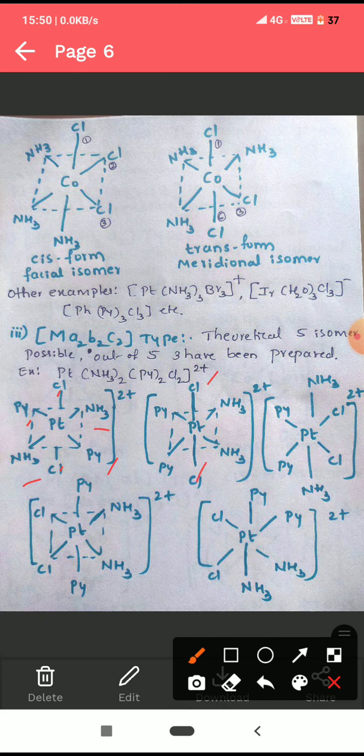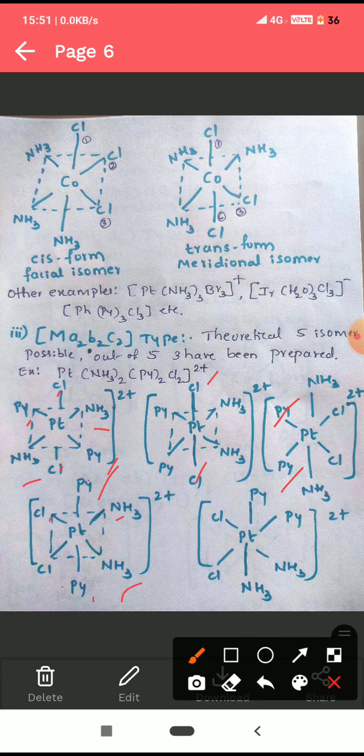In the next one, ammonia ligands are opposite to each other. Then we have to change the position of pyridine and chloride. Here pyridine adjacent to each other. Chloride adjacent to each other. This is one type of isomer. In the next complex, pyridine position is fixed. Therefore, pyridine are opposite to each other. We have to change the position of chloride and ammonia. Chloride are adjacent to each other. Ammonia adjacent to each other.